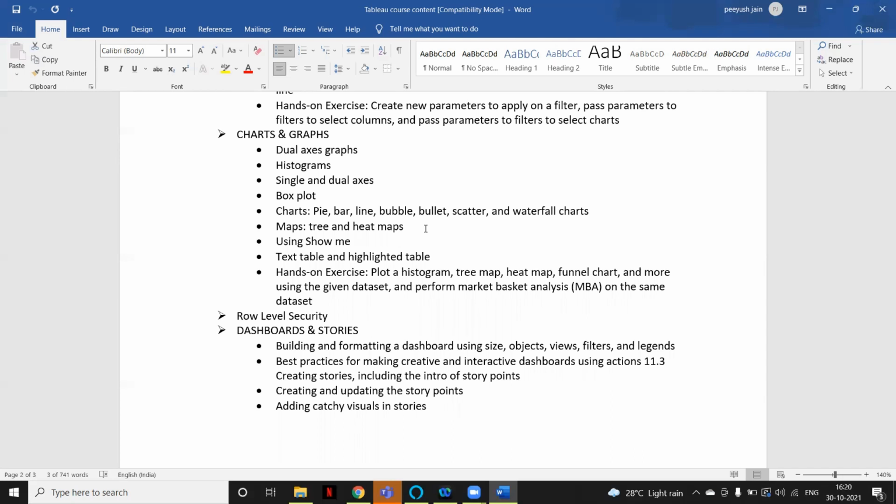Let's say you have created a dashboard of countries, and a particular country leader opens the dashboard, they can see only that country's data instead of the complete data. So we are implementing security so that they can see the relevant data only, not others' data. We'll see how we can implement row level security.